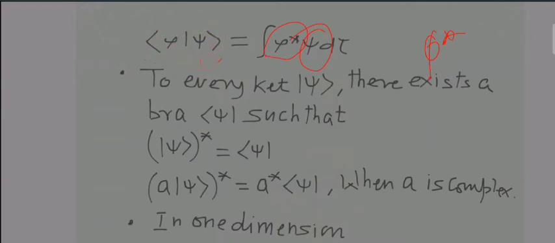As it is a 3-dimensional space, d tau has come over here. If it were a 1-dimensional space, then dx would have come over here. Over here it is d tau, but if it is 1-dimensional space, then dx will come, right? You must have seen the previous lectures, and from there you might already have an idea about that.